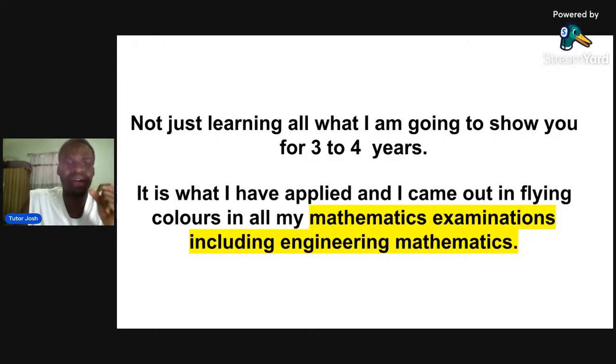Not just learning, all what I'm about to show you, for 3 to 4 years is what I have applied. I have done this thing and I came out in flying colors in all my mathematics exams, including engineering maths, because I do engineering maths every semester. So I have applied this in my engineering mathematics and I came out in flying colors. So if you are doing basic mathematics, do you think it's going to be really hard? It is not hard. If I can do it in engineering maths, that means basic mathematics will just be a simple work to do. So this is why you should listen to me.